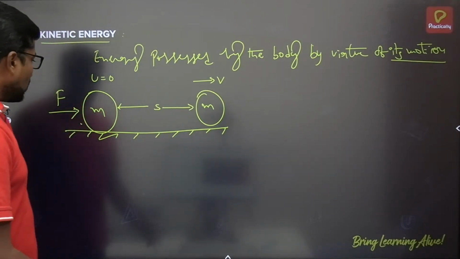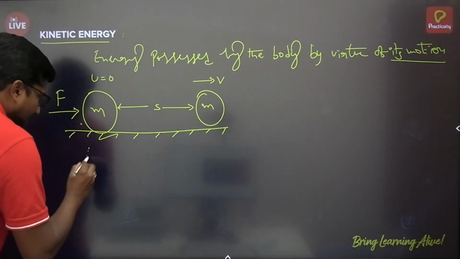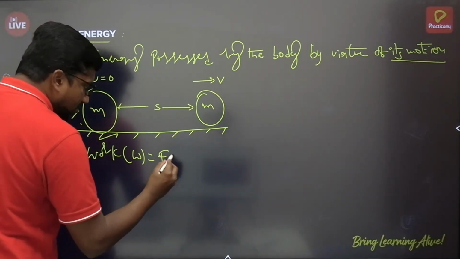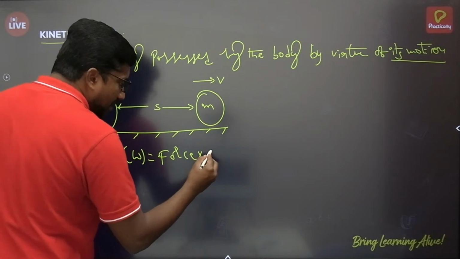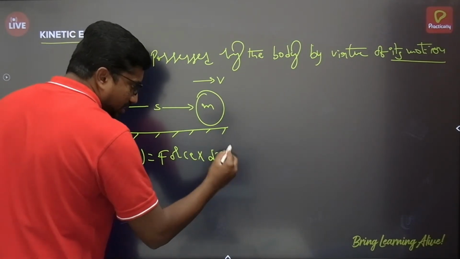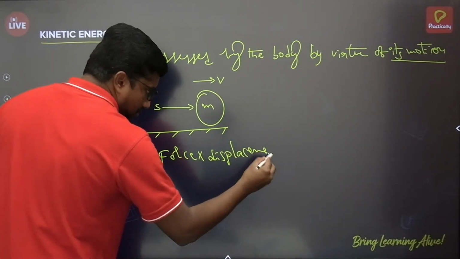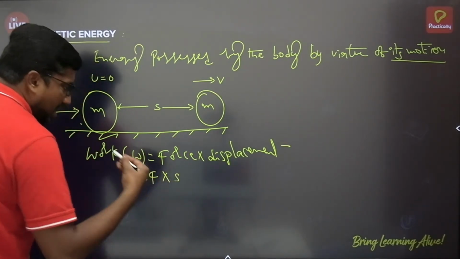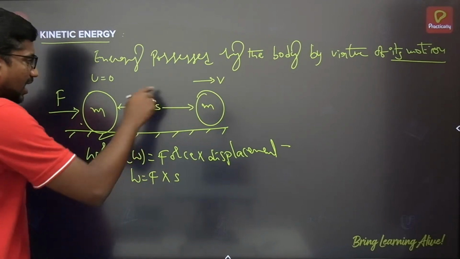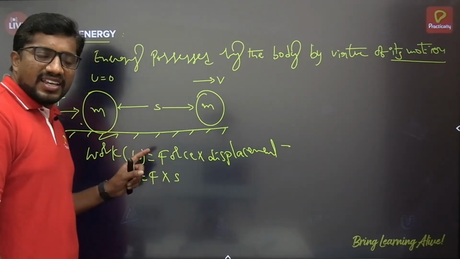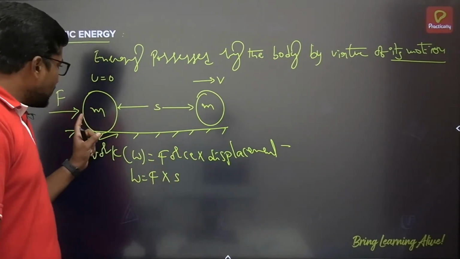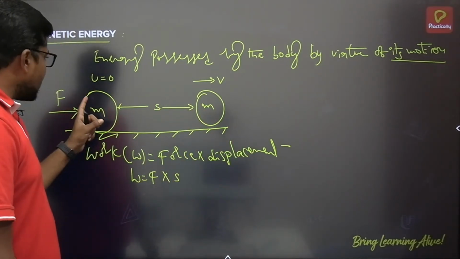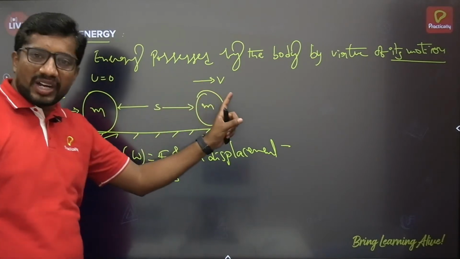Okay, so work done can be written as force multiplied by displacement, which is the known thing. W is equal to force multiplied by displacement. On the other hand, in this particular case, the object travels in a straight line and its velocity changes from 0 meter per second to v meter per second.